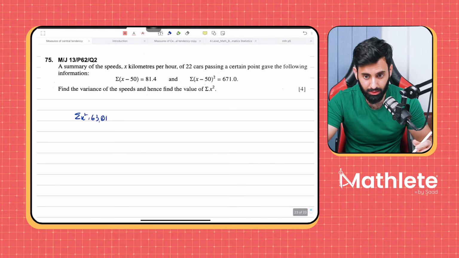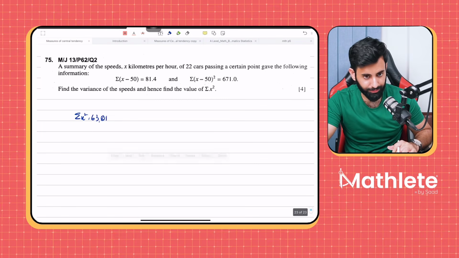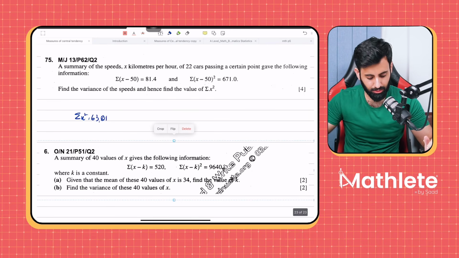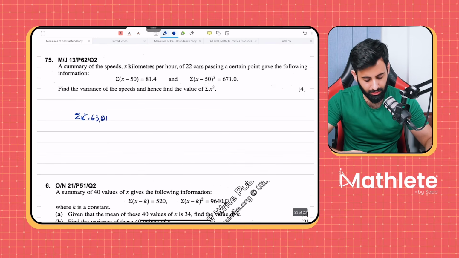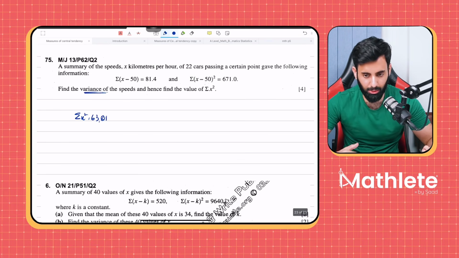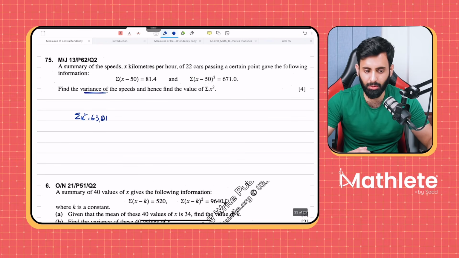Okay. So this is a very recent question. I hope everyone has been able to solve the previous question correctly. If not, I'll just write down the working anyway. So how will you find out the variance? For the variance, you can either use the new values or the old values. The answer will remain the same. That's what we saw earlier.